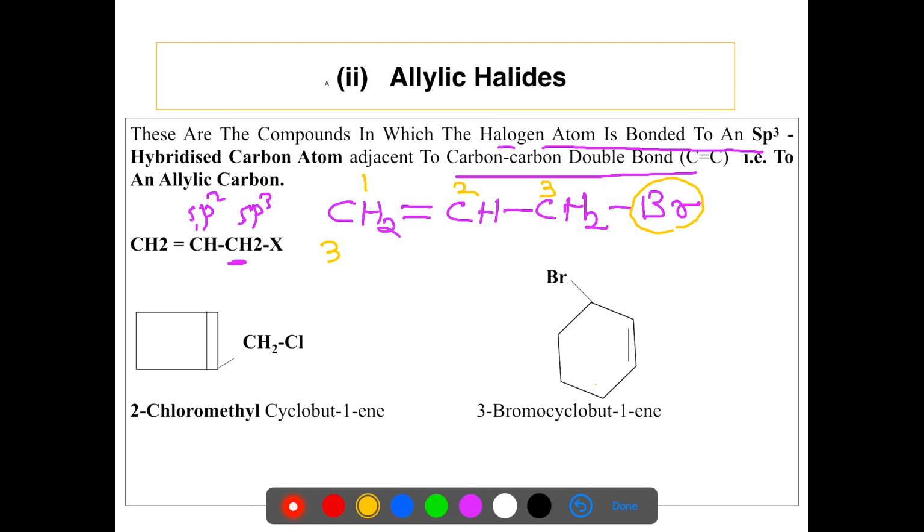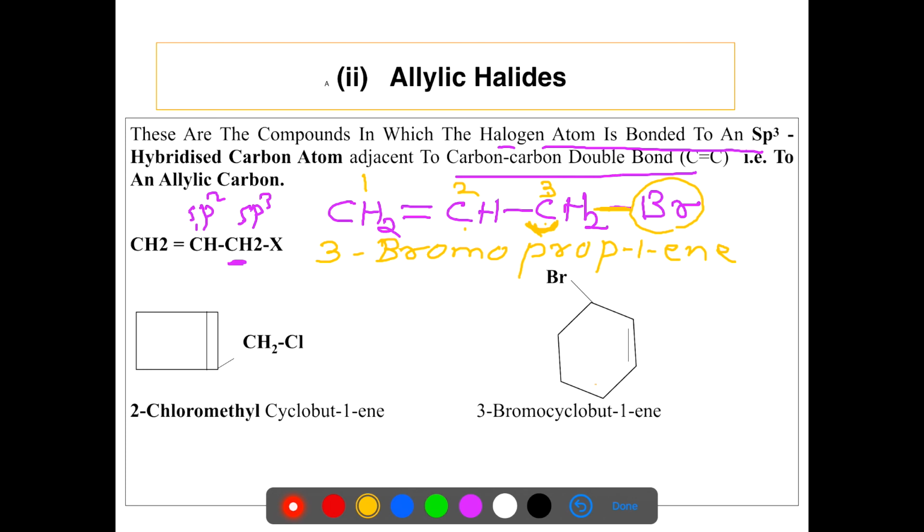The name of the compound is 3-bromo prop 1-ene, because here double bond is present in first position. Now in this compound, the third carbon atom is sp3 hybridized and the second carbon atom is sp2 hybridized, and halogen is directly attached to an sp3 hybridized carbon atom.